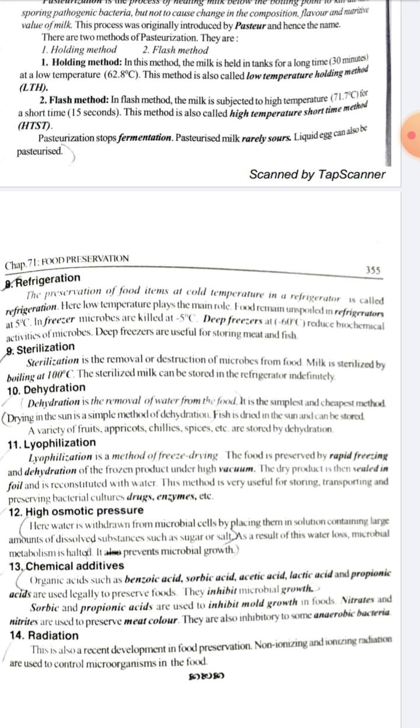Sterilization is the removal or destruction of microbes from food. Milk is sterilized by boiling at 100 degrees Celsius. The sterilized milk can be stored in the refrigerator indefinitely. So this is the definition for sterilization.